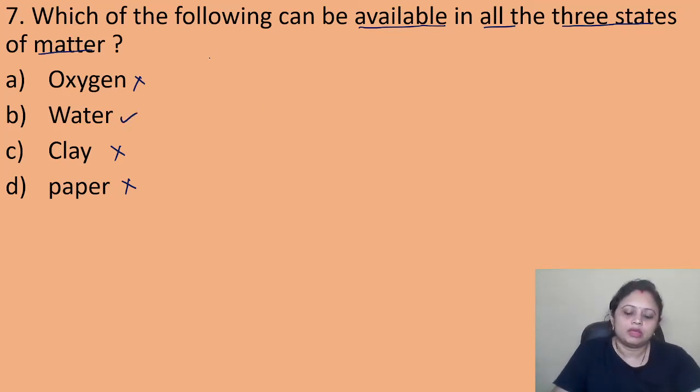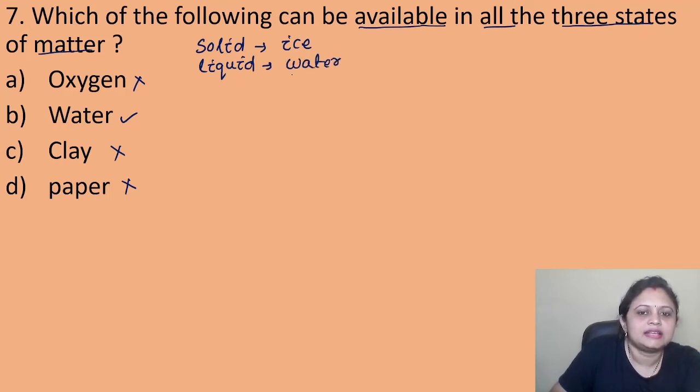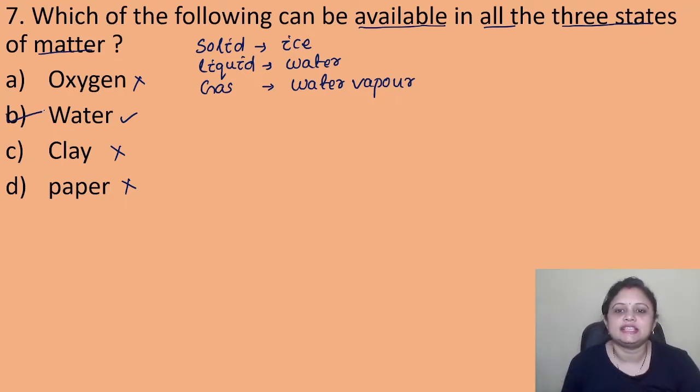See, in the three states of matter, in the solid state it is present as ice, in the liquid state it is present as water, and in the gaseous state it is present as water vapor. So it is water which can be available in three states of matter.